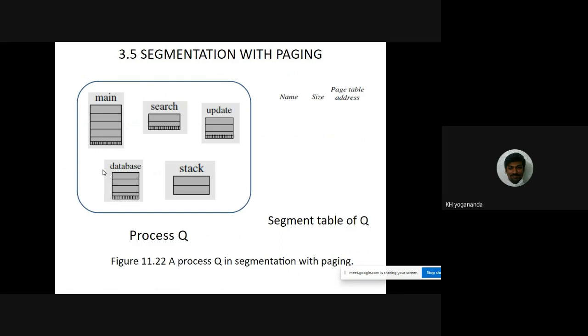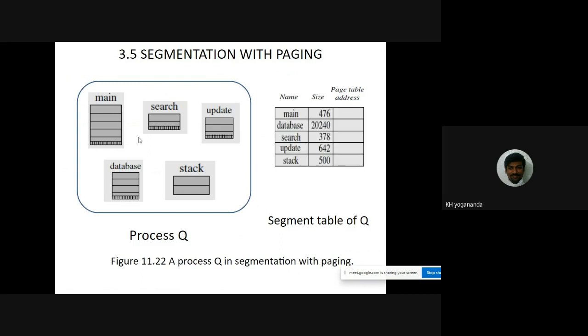Okay, these are file segments, right? If you take 0 to 99 pages, if we go for equal division, we can accommodate 20 pages for each of these segments. That is why you have a page table address. So main, database, search, update, stack, these are the five segments, and their size we are taking the same as it is, but instead of address there will be a page table address. Why? Because each of these segments is having an individual page table. That is why instead of address we are having a page table address.